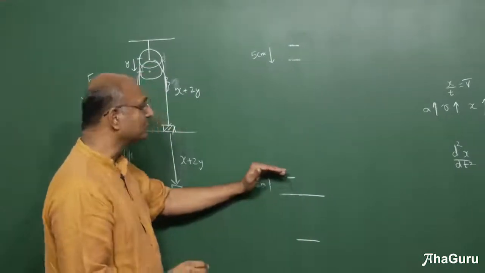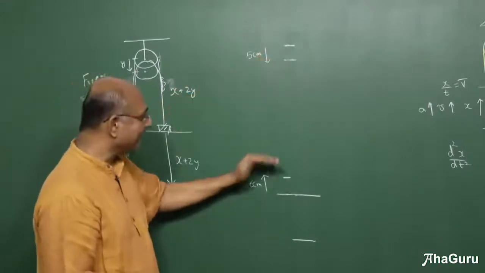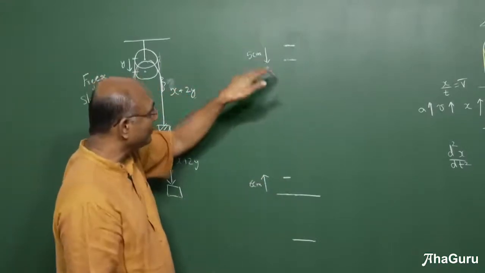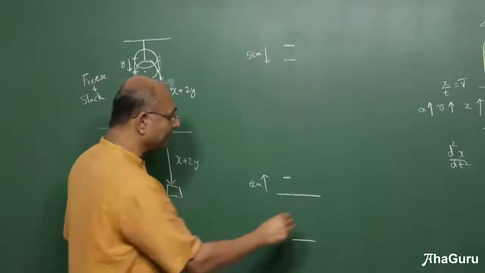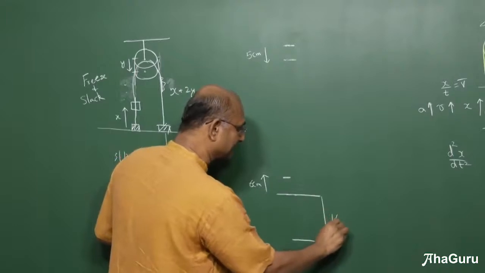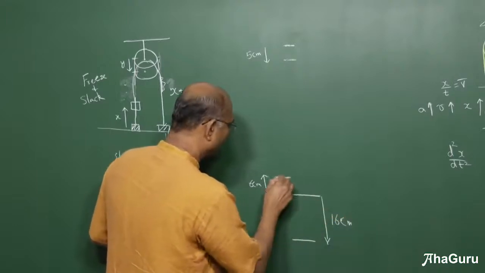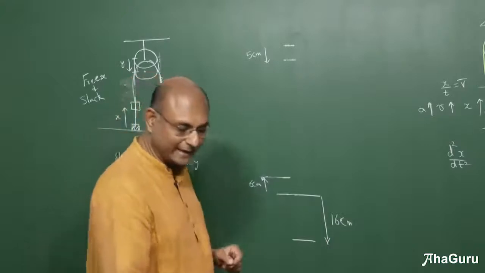So if this block moves up by 6 centimeters, and that pulley moves down by 5, the slack would have been 6, and the slack would have been 5, 5. So 6 plus 5 plus 5, 16. This other block would have moved down 16 centimeters. This is 6 centimeters.